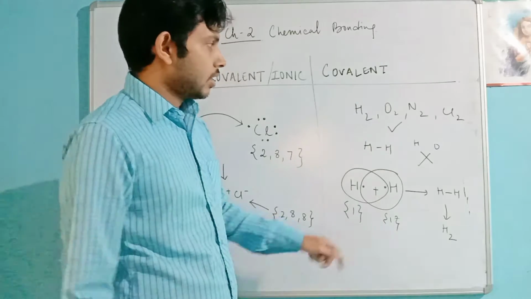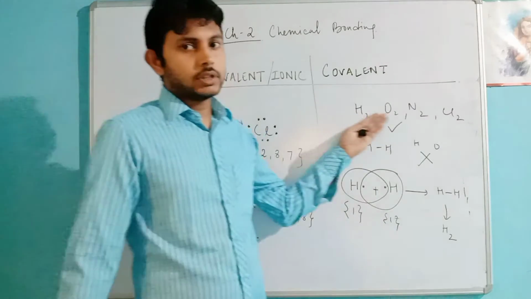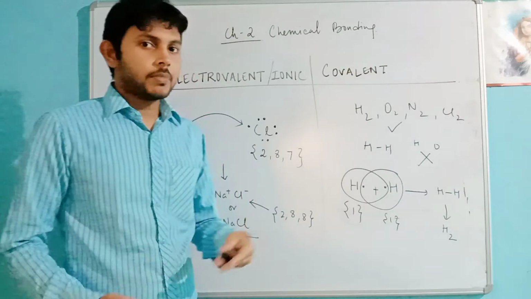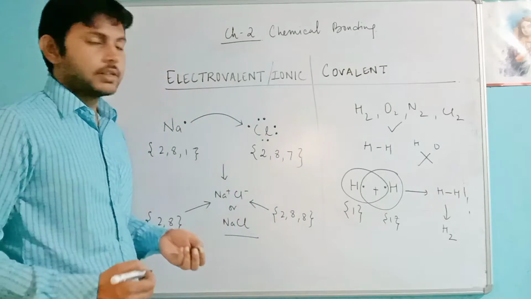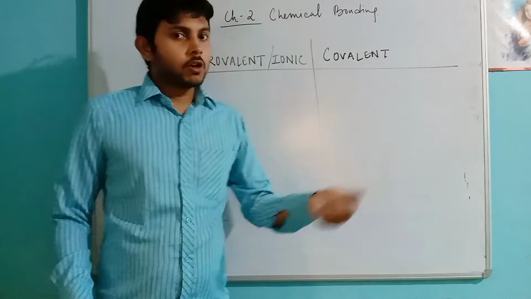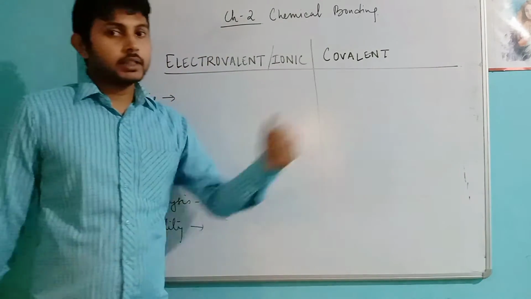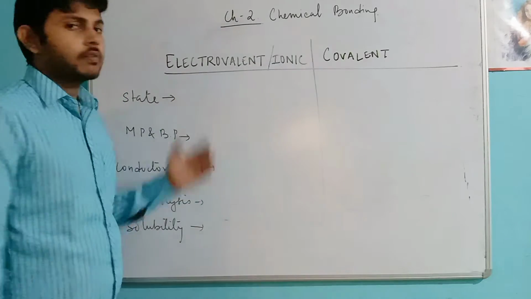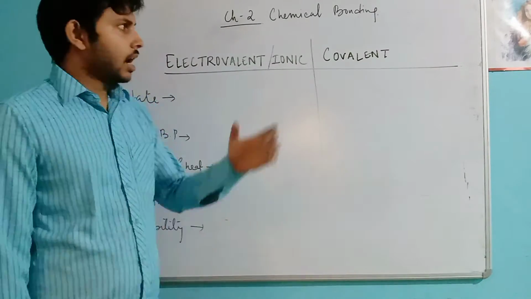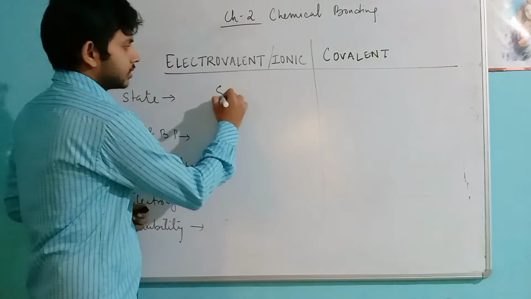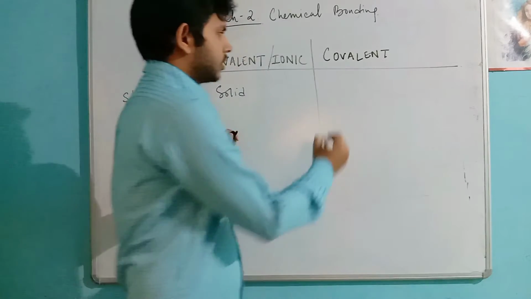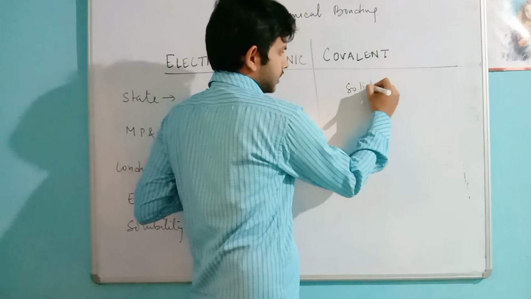Now let's talk about the properties of electrovalent and covalent compounds quickly. I'm erasing this. If you want, you can screenshot it. Electrovalent compounds are generally hard solids, and covalent compounds can be solid, liquid or gas.